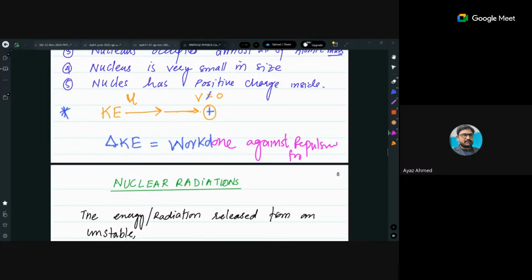So you can be given a repulsive force. For example, it is 1/2 m v square minus 1/2 m u square. That is the change in kinetic energy, and that can be equal to F into d. For example, you can be given how much distance it will cover, or if distance is given to you, how much speed would be left over, or remaining. That's it. These types of questions are asked from this topic.